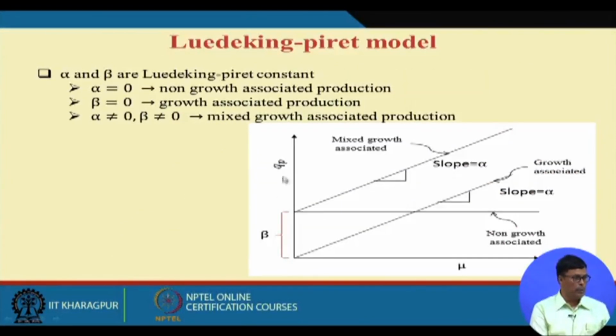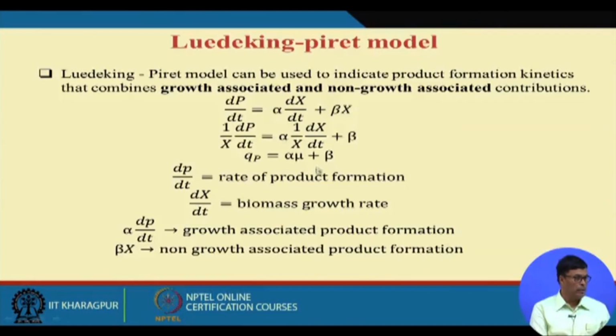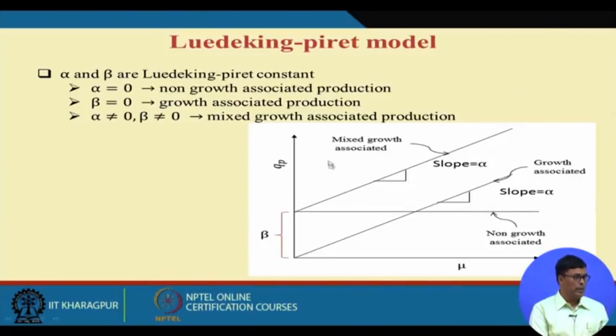We can plot Qp against mu. This is a straight line equation, and if it passes through the origin, then the beta value should be equal to 0. And if the beta value is equal to 0, we call it a growth associated product. I shall explain why we call it growth associated product. Now in case your plot is like this, the intercept will be beta and the slope will be alpha. In that case we call it a mixed growth associated product.